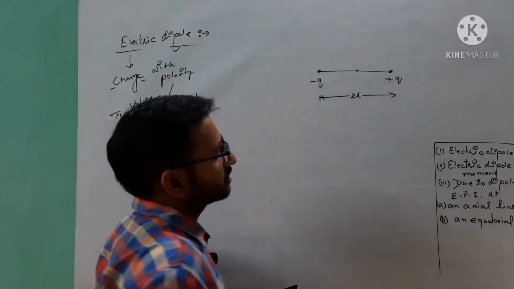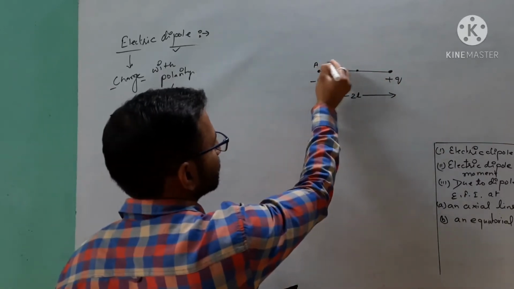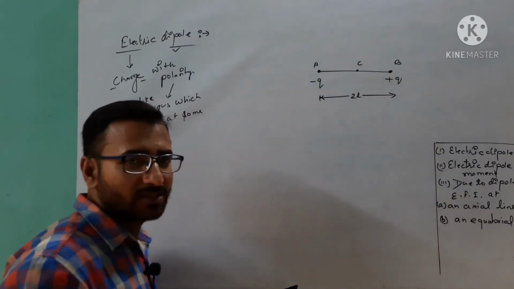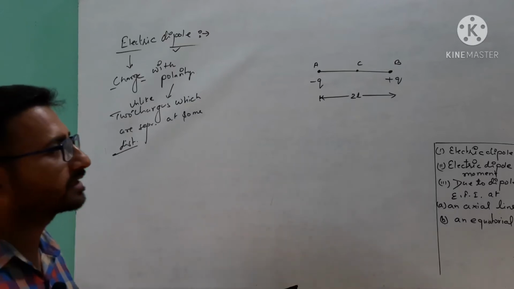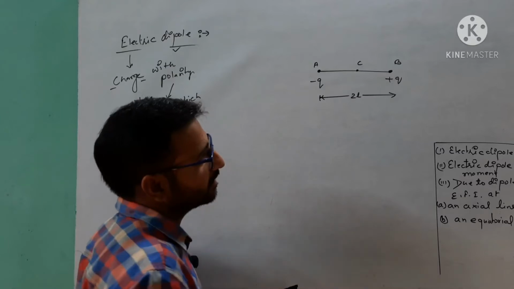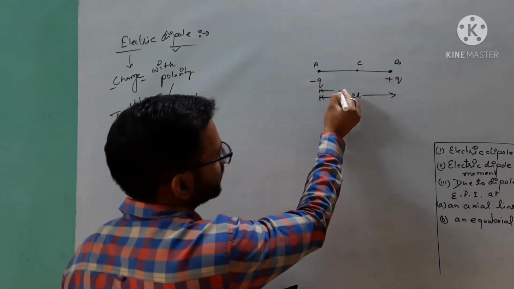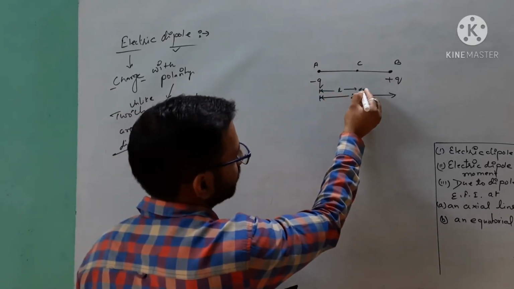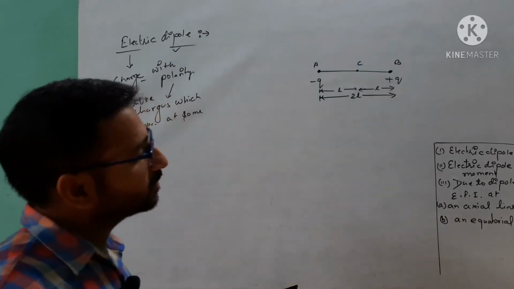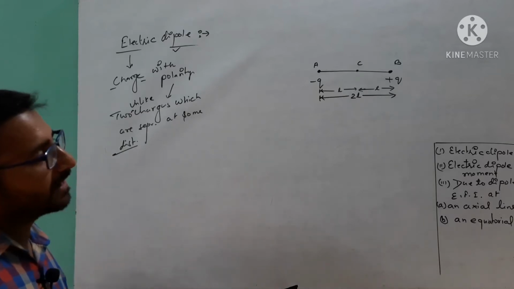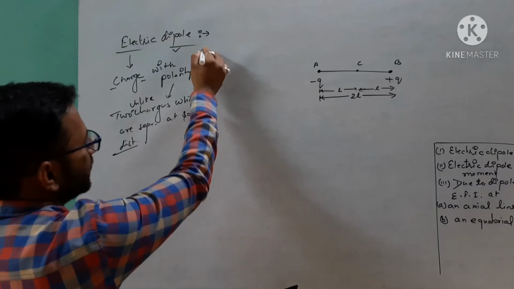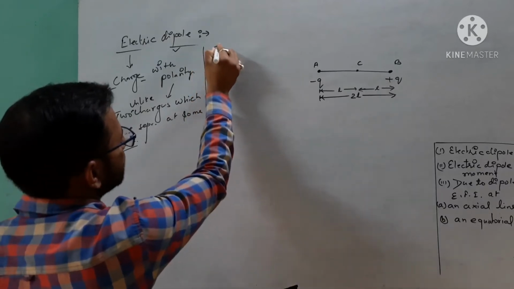electric dipole. Now if I consider this point is A, this point is B, then this point, say C, is called the midpoint of an electric dipole. If 2L is the whole length of AB, then the length of AC is L, similarly the length of CB is L. Now we want to define an electric dipole first.